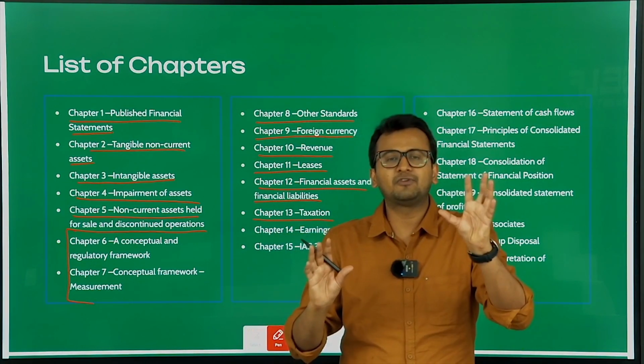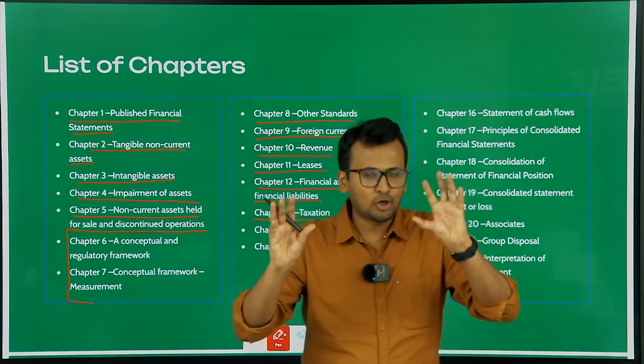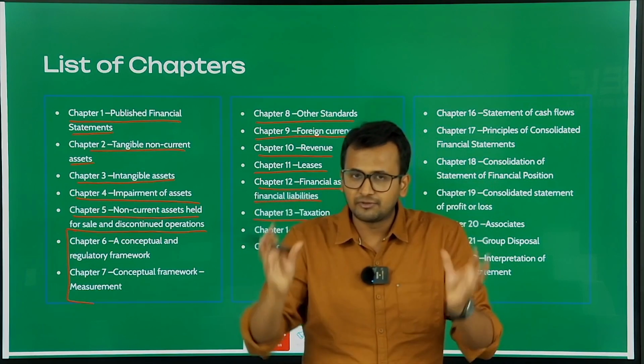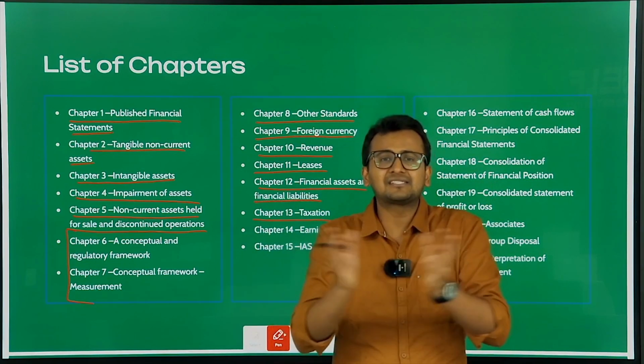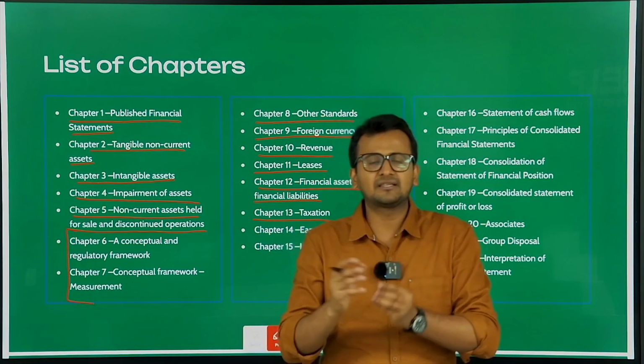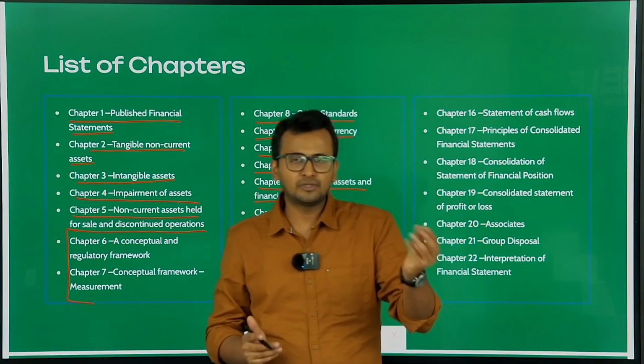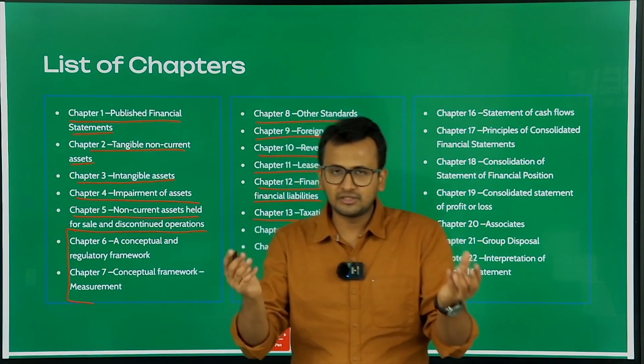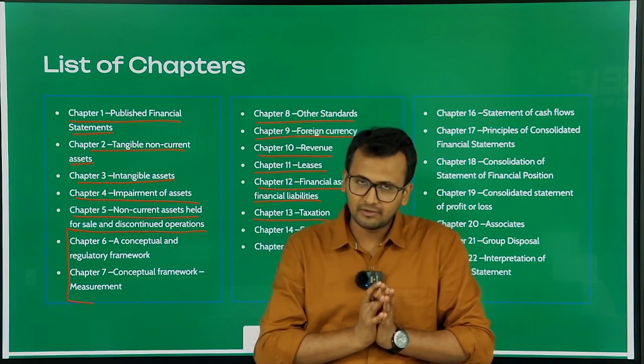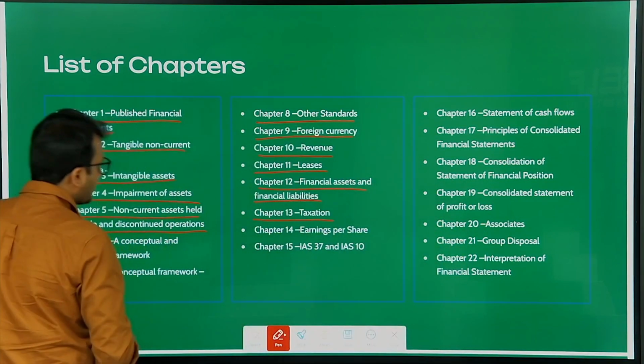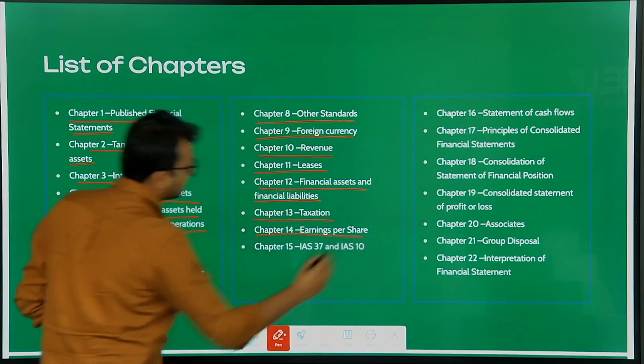Now your profit will be different, their profit will be different, your tax will be different, and their tax will be different. So how do we reconcile them? How do we reconcile the taxation charged by accounting and tax authorities is something which we will cover in this chapter. Next is your chapter number 14, earnings per share.